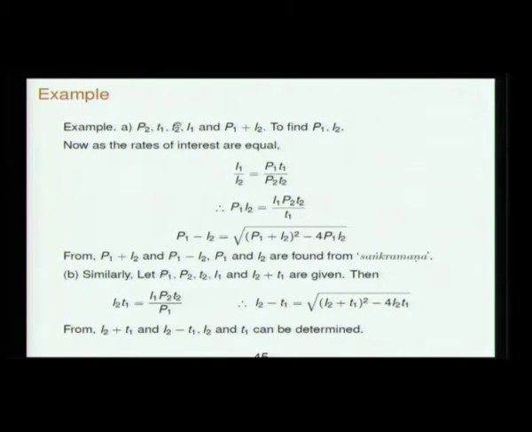See, for instance, you are given P2, T1, T2, I1 and P1 plus I2. You have to find P1 and I2. So, I1 by I2 is this, remember the rates are equal. So, you get P1 I2 is equal to I1 P2 this thing. From this you can find out P1 minus I2. If P1 I2 is this, then P1 minus I2 is the square root of (P1 plus I2) whole squared minus 4 P1 I2. This is a simple identity, and P1 plus I2 is already given. So, you have found P1 minus I2 and already knew P1 plus I2. So, P1 and I2 can be found by some Sankramana.